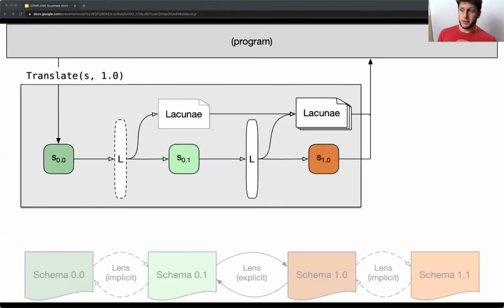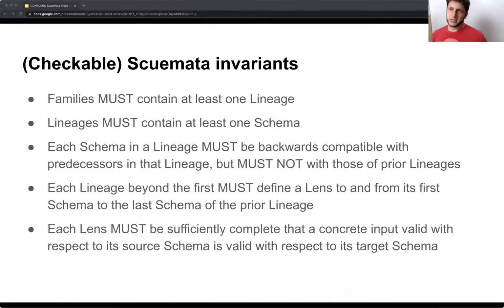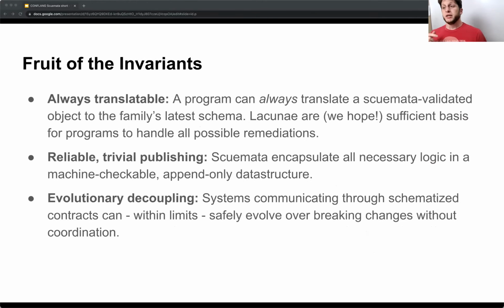But once we cross that boundary, there can be. So lacunae there identify any issues that may have existed in this translation, and we accumulate those lacunae no matter how far we want to push our translation along the series of schema within the family. There is a bunch of invariants that make this possible in general, but we're not going to talk about those. This talk's too short. So instead, we're just going to talk about what we get from them.